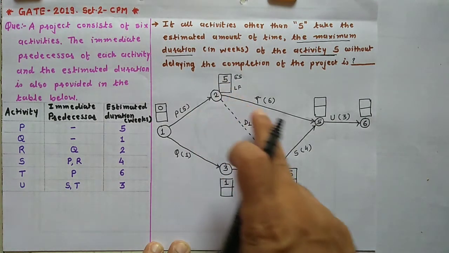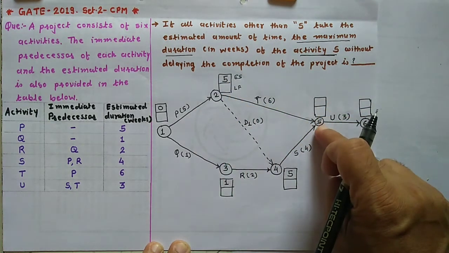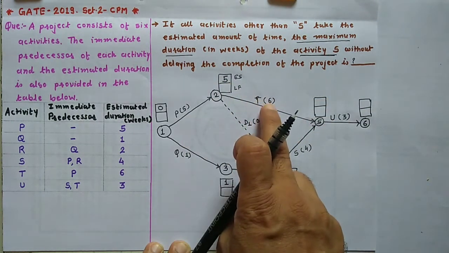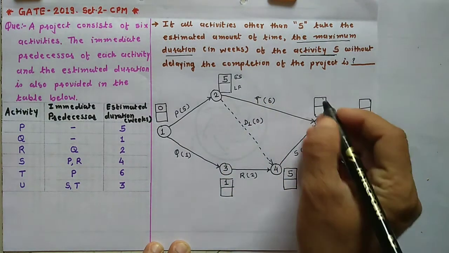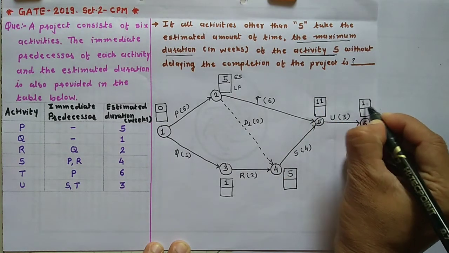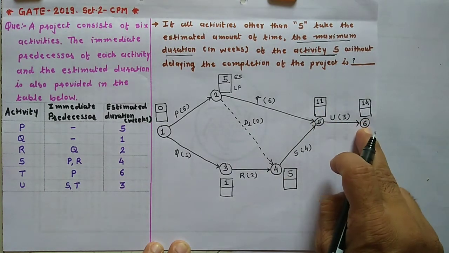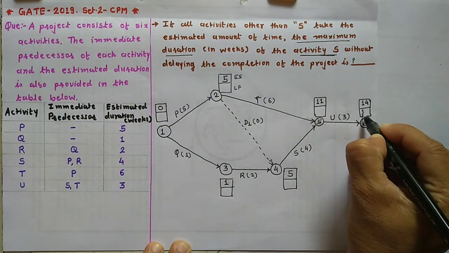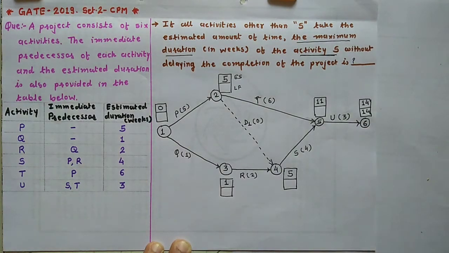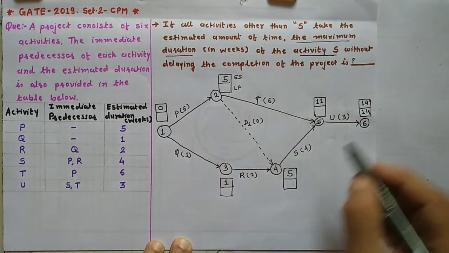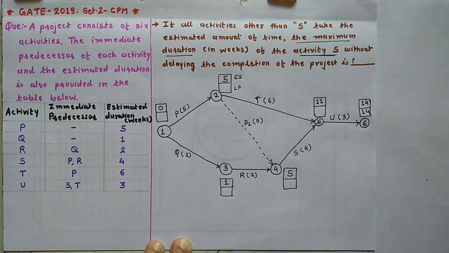Now 5, here two activities are coming in this event, so calculate the earliest start time of S and T and take the maximum. So 5 plus 6, 11, and 5 plus 4, 9. So 11 is maximum, so take the 11. Then 11 plus 3, 14. Now latest finish time is the same as the earliest start time. Okay, now from this you can know that your project completion time is 14 weeks.